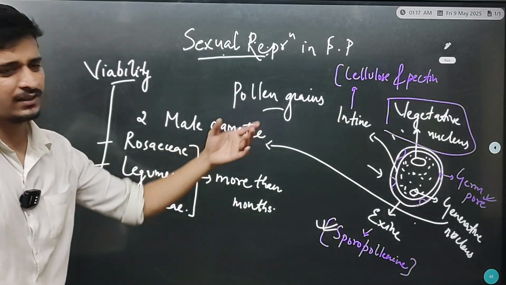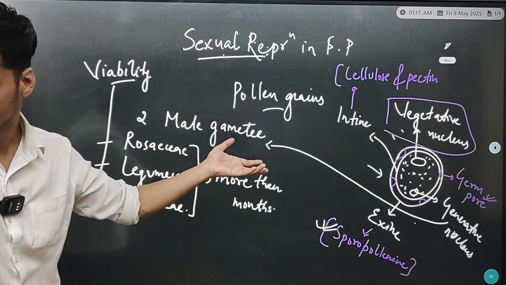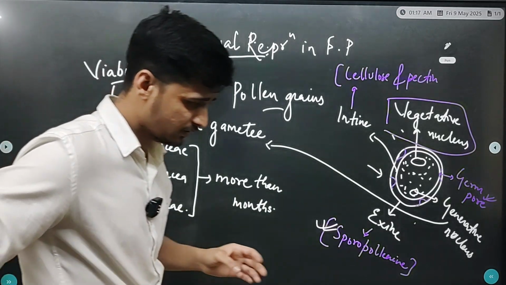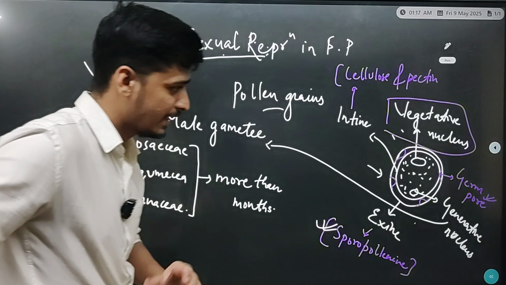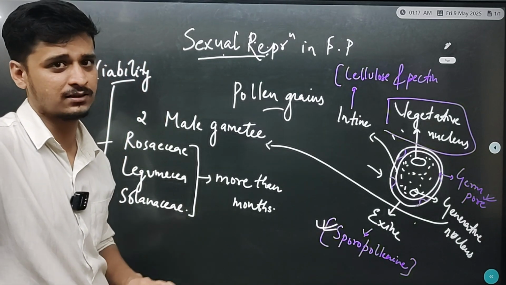Okay, and these pollen grains are rich in nutrients, they are used as supplements for athletes, right? And some pollen grains of plants are allergic. They cause respiratory disorders, bronchitis, asthma and all.